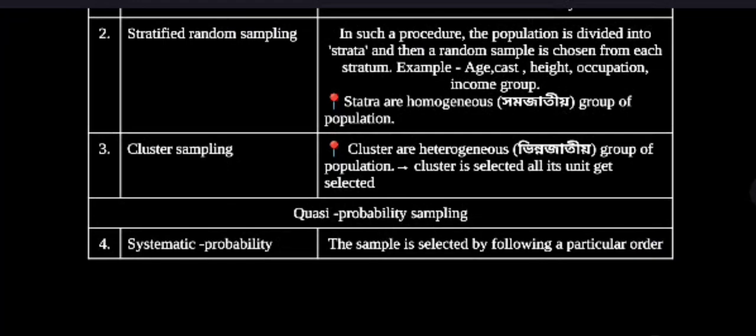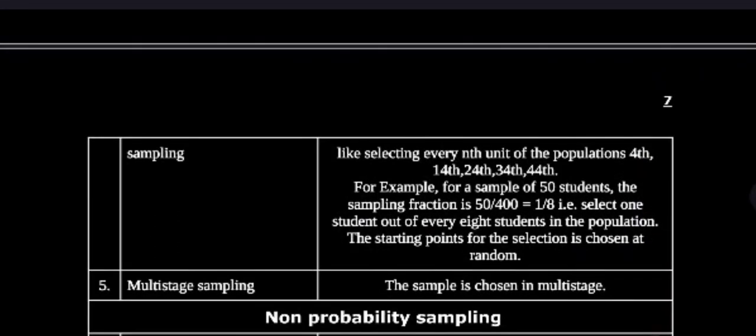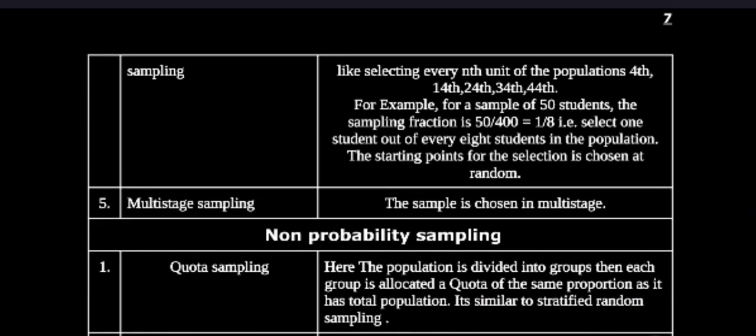Quasi-probability sampling has systematic probability sampling. The sample is selected by following a particular order, like selecting every tenth unit of the population: 4th, 14th, 24th, 34th, 44th. For example, for a sample of 50 students, the sampling fraction is 50 by 400, which is equal to 1 by 8. That is, select one student out of every 8 students in the population. The starting point for the selection is chosen at random. Multi-stage sampling. Here, the sample is chosen in multiple stages.